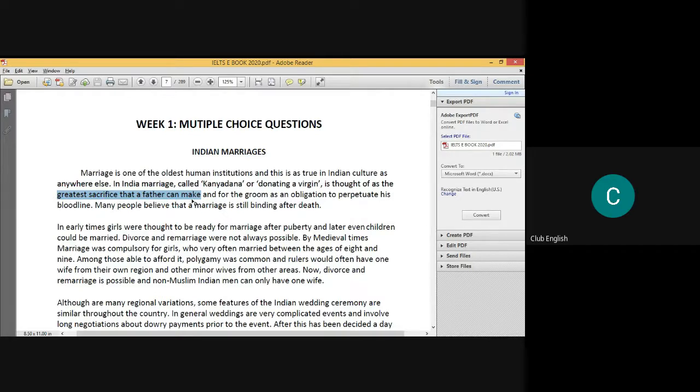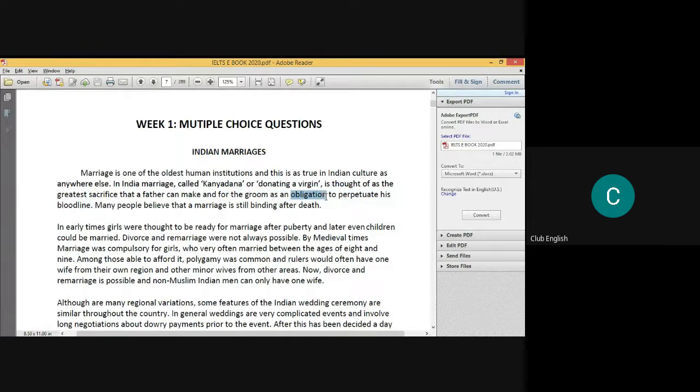Okay, so this is a sacrifice for a father, and for the groom, it is an obligation. Now, what is obligation? For the groom, it is an obligation to perpetuate his bloodline. The groom means the bridegroom, the person who is getting married, the male member, and it is an obligation.